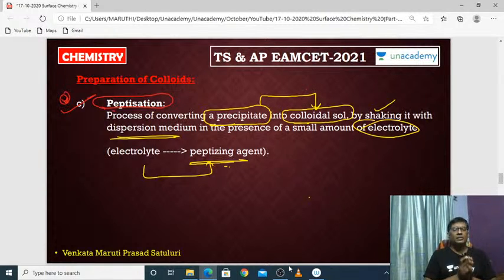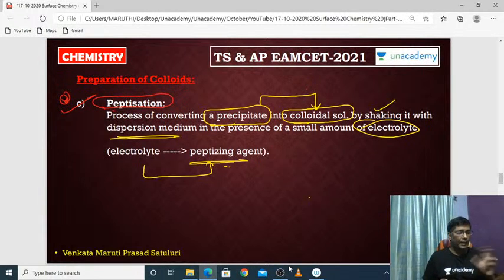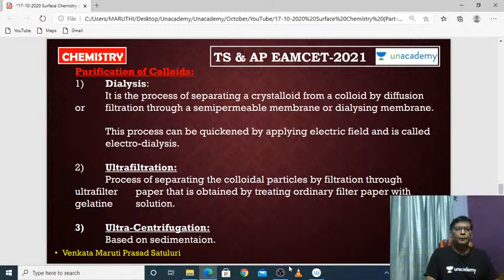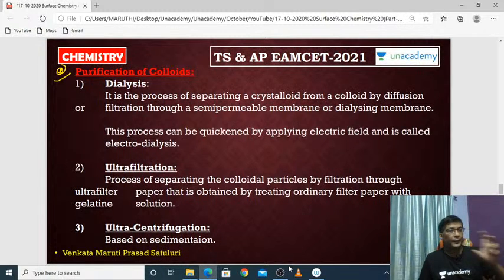So peptization is nothing but a preparation of colloid in which the freshly prepared precipitate is converted to a colloid with the help of an electrolyte and a dispersion medium. That's all. These are very important to you. Okay, good. Up to the previous slide, they were all preparations of colloids. So preparations of colloids are over.